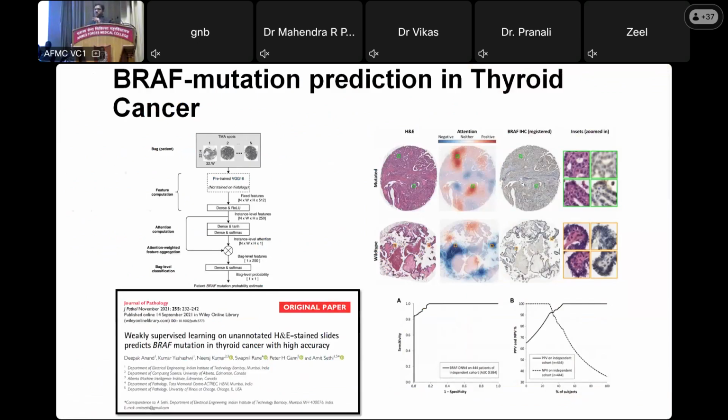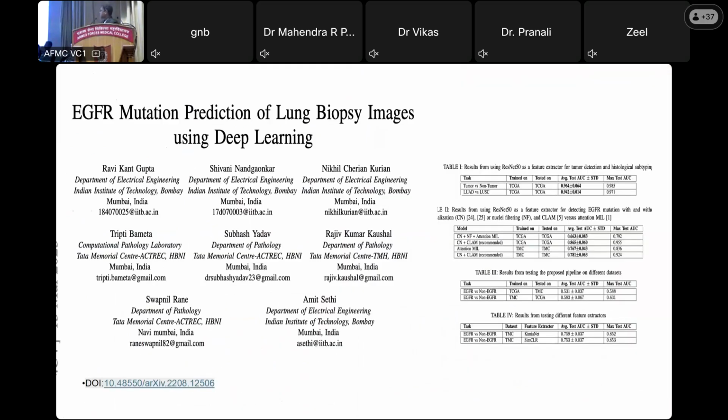On HNE, we did a BRAF mutation in thyroid with a very good accuracy, but still it has not been implemented for the masses because that acceptance has still not come. We have started doing this in our setup. Again, a similar paper we did on EGFR mutations using HNE. Again, real-time diagnosis of EGFR using an HNE slide. Otherwise, a PCR will require, say, 7 days for the report.